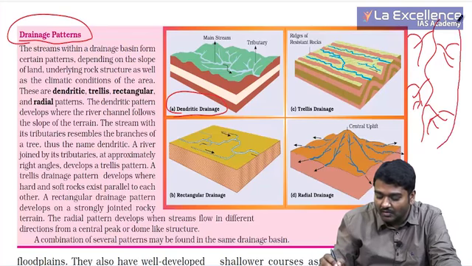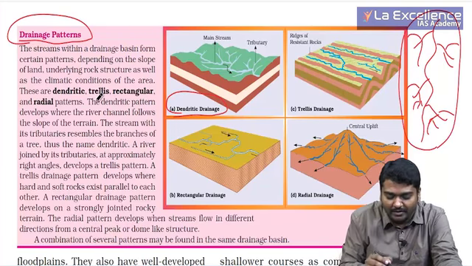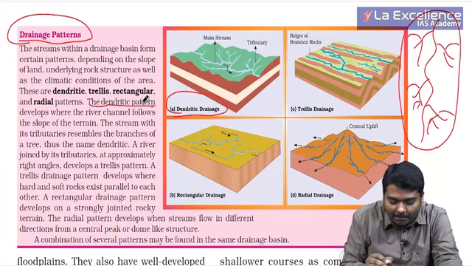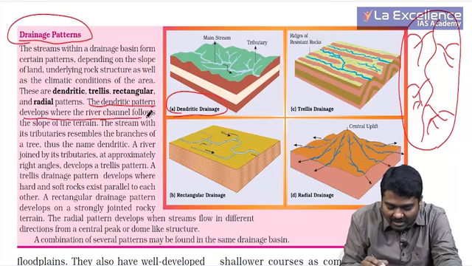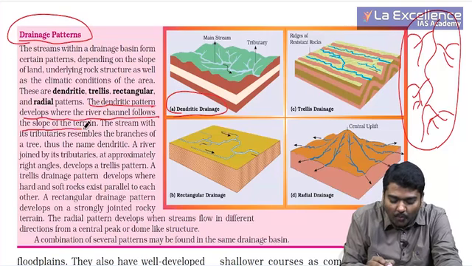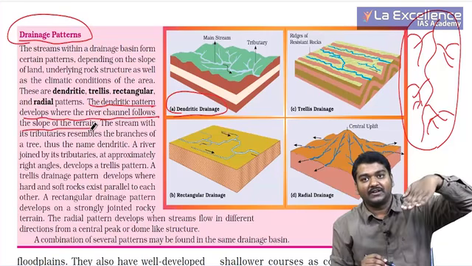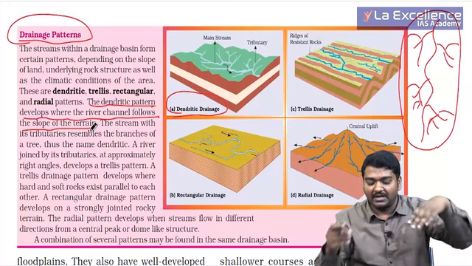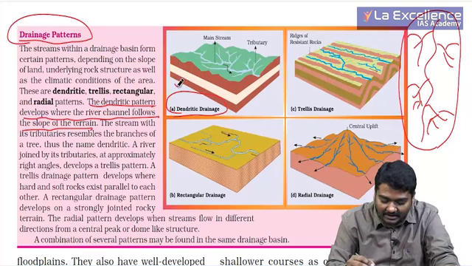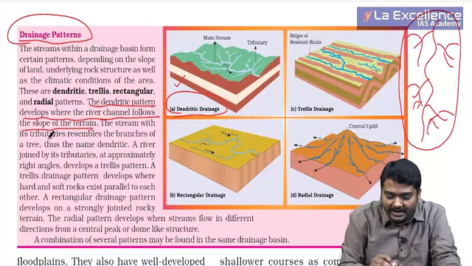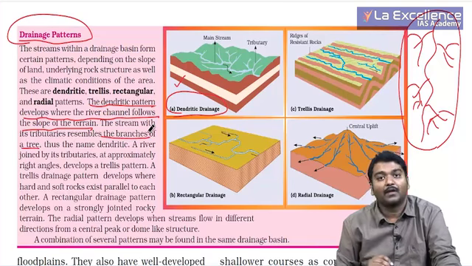So this is what we call a dendritic pattern. You see here, the dendritic pattern develops where the river channel follows the slope of the terrain. That is, if there is a slope and the river is moving down it, then it forms the dendritic drainage. And the name dendritic is because it resembles the branches of a tree.